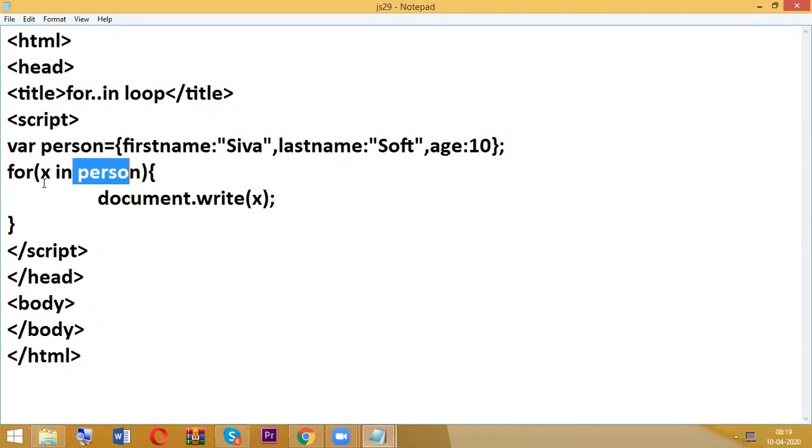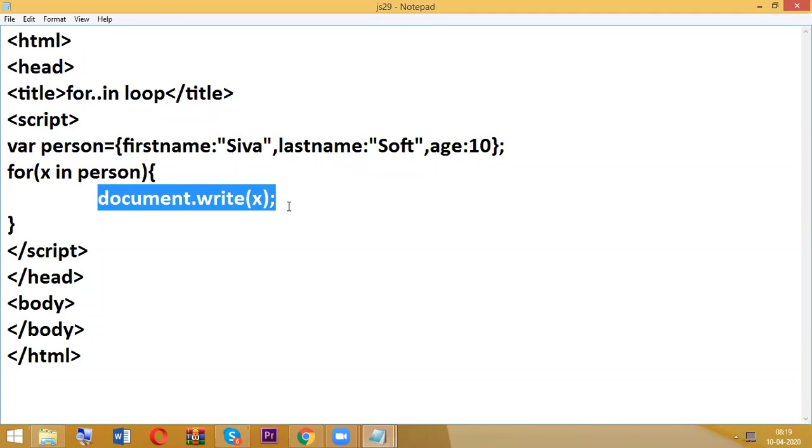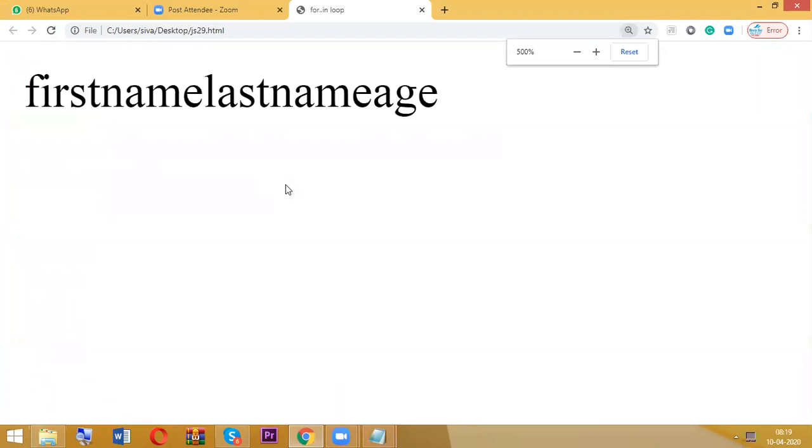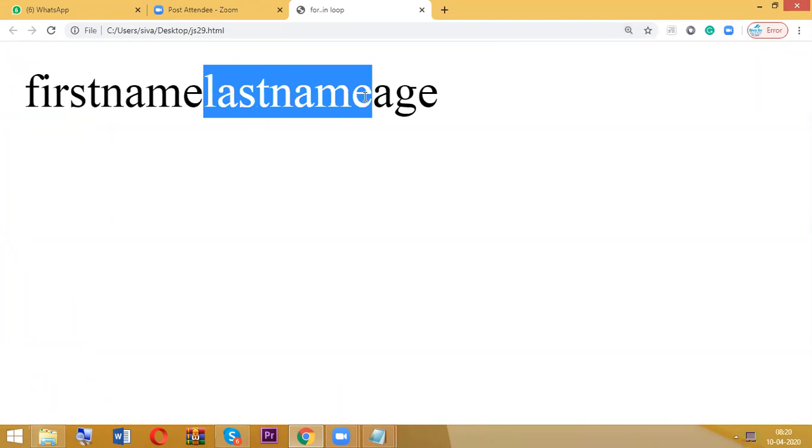So whenever it's a loop, right? In the second case, that means whenever it is executing the second time, X will be considered as last name. If it is the third time, then X will be considered as age. Now go and check it. So I'm able to display first name, last name, age. So with the help of the for in loop, we can display the properties.